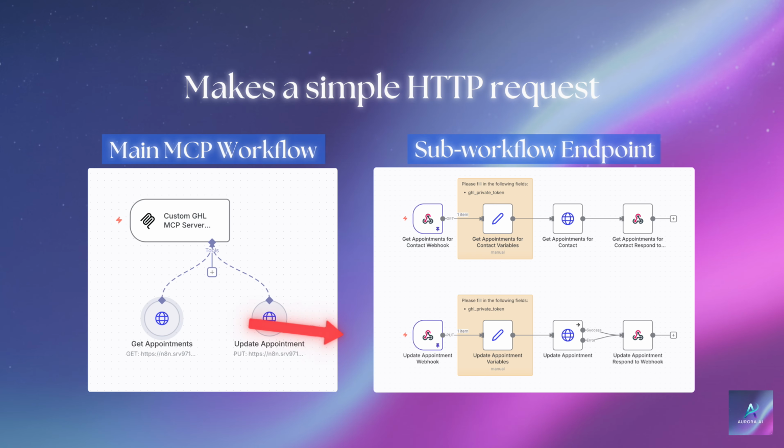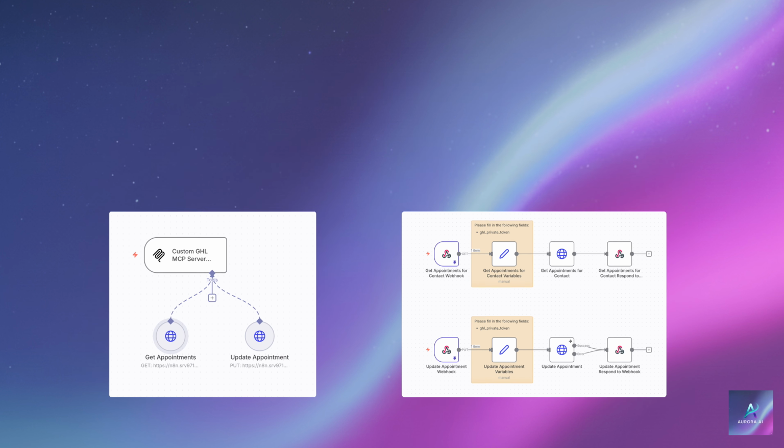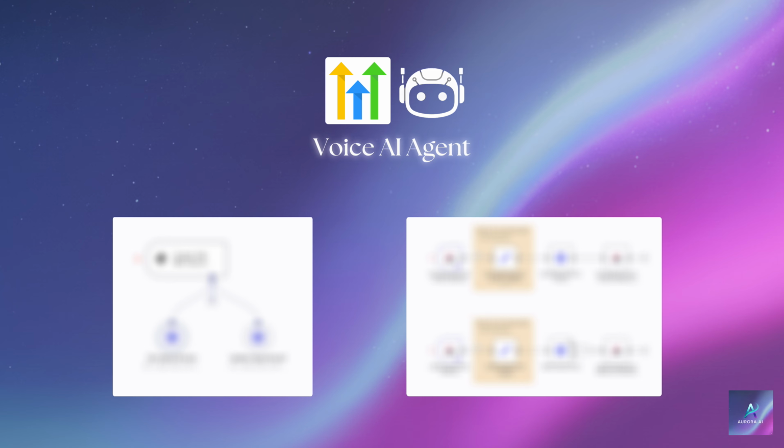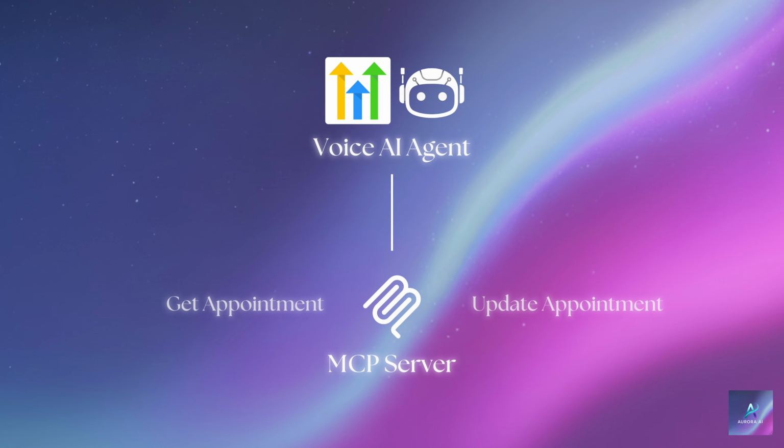We use the exact same flow for updating appointments, just with different data being passed along. The real beauty of this setup is that the Voice AI agent has absolutely no idea it's talking to N8N. It just sees 2 powerful tools that we've given it, and that's what makes the entire process so seamless.